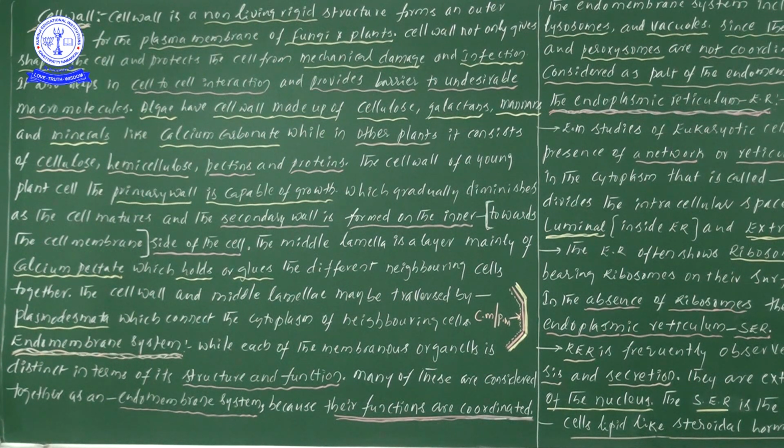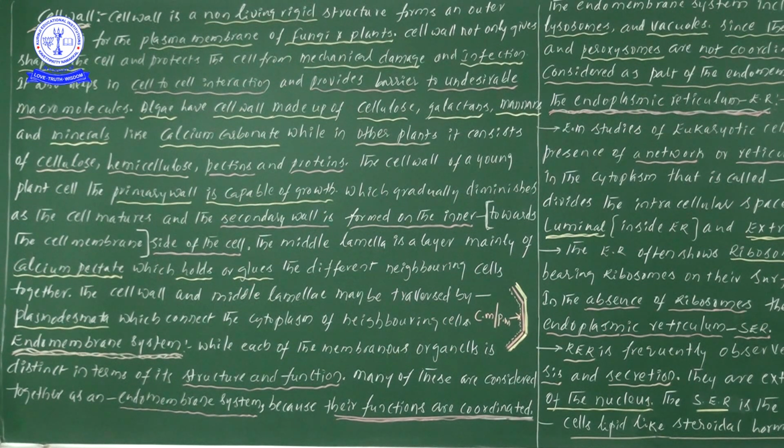Suppose water molecules and minerals are moving, and there is no connection between the cells, then how would water molecules, minerals and food materials be transported from one place to another? There is no chance. That's why there are plasmodesmata connections, some kind of bridge-like structures. Plasmodesmata connections are present between the cells and they connect the cytoplasm of neighboring cells, meaning the cytoplasm of one cell is connected to the cytoplasm of another cell. Likewise, all cells' cytoplasm is connected together because of the presence of plasmodesmata connections. I hope you understood this.